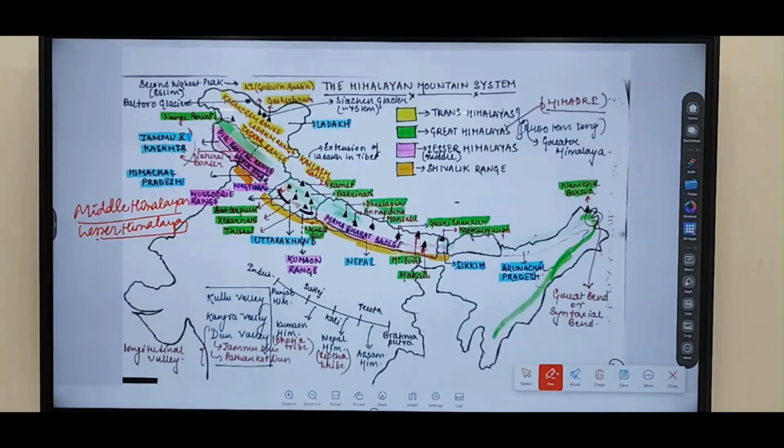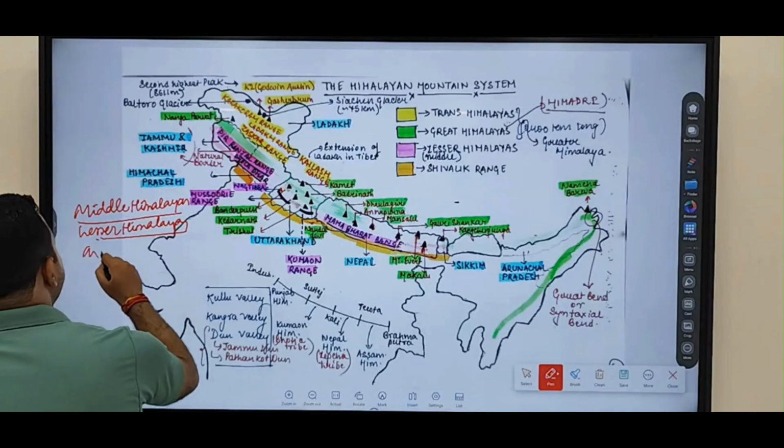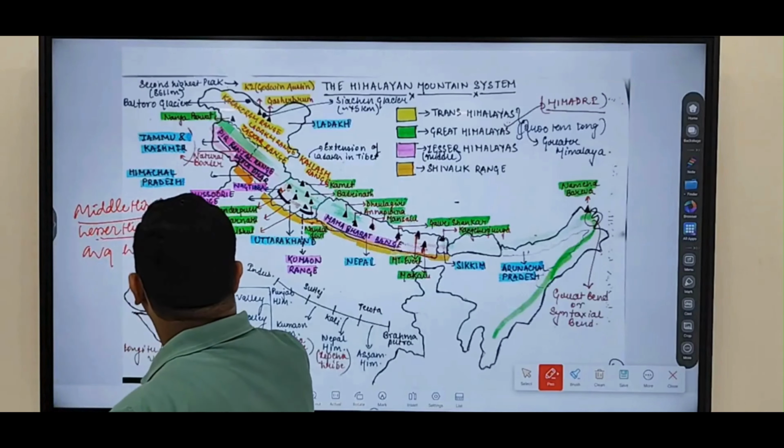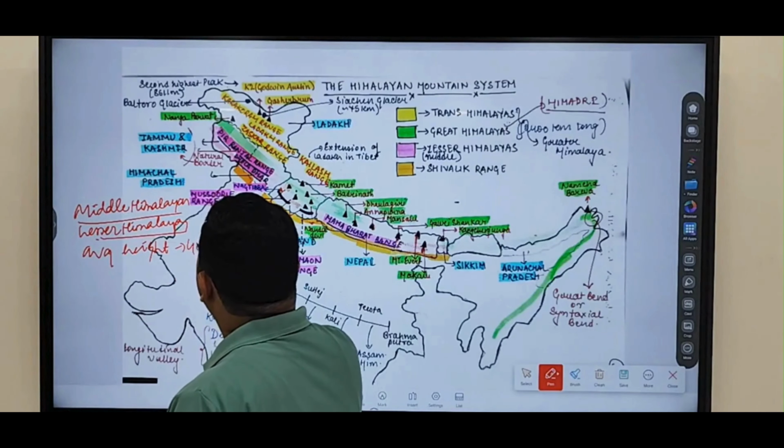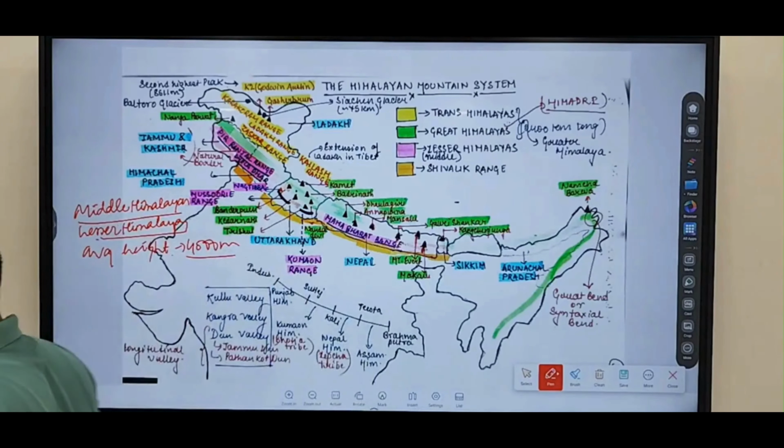Average height is how much? Average height is around 4,000 meters. Greater Himalayas average height is how much? 6,000. This average height is 4,000 meters. Clear? Now another important thing to keep in mind is that this also contains sedimentary rocks of which origin? Marine origin. Fine.